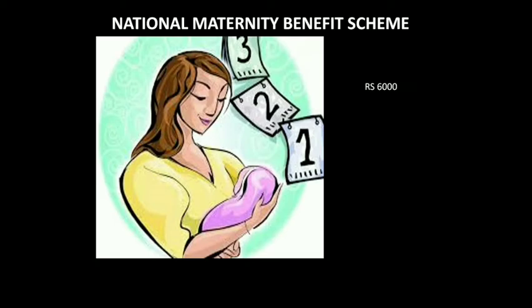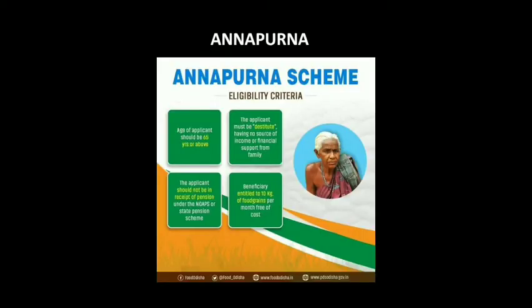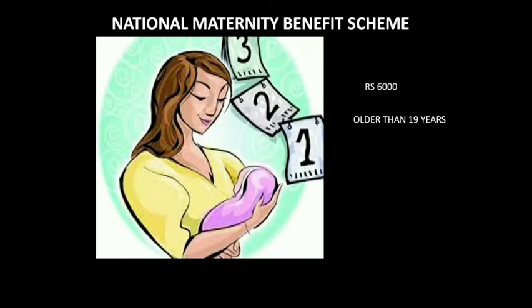They will get it in 3 installments, and the pregnant woman should be 19 years and above, and she can avail it around 12 to 8 weeks of her pregnancy. And if during her pregnancy the baby passes away, then she can also avail this program.